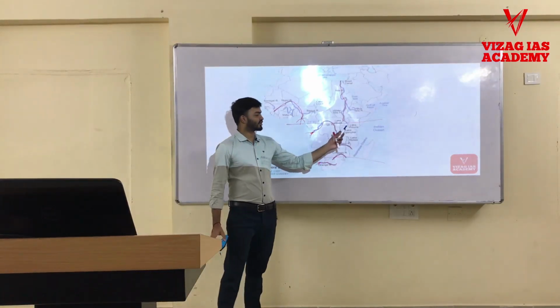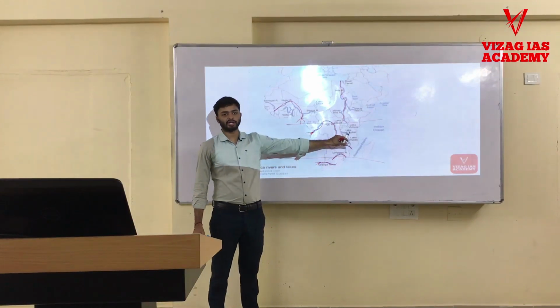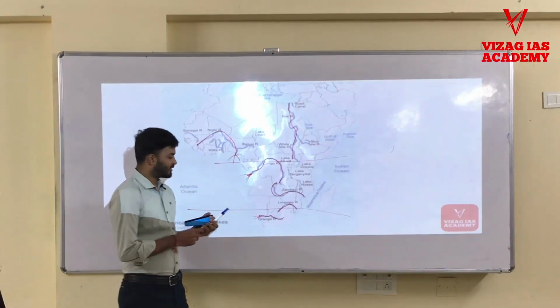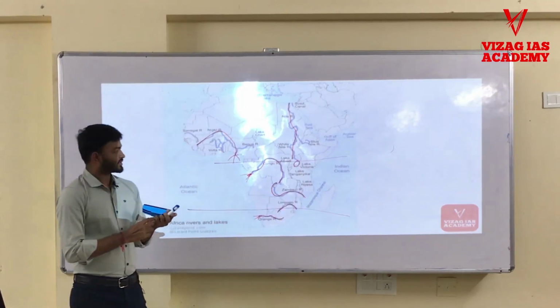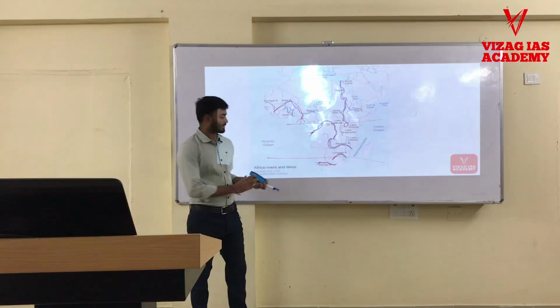And which lake is present along the equator? Lake Victoria. Okay. Here we have Lake Victoria. So it is passing along the equator.